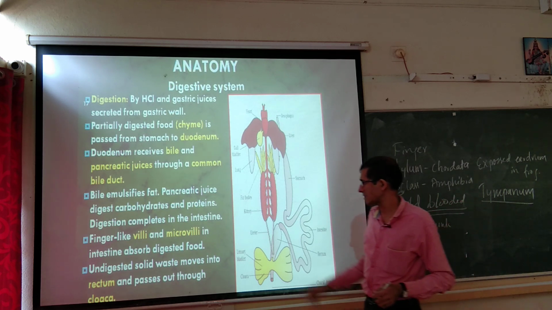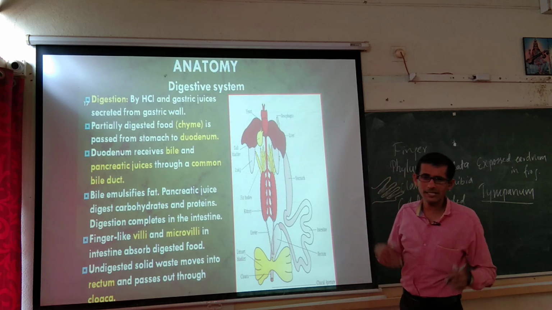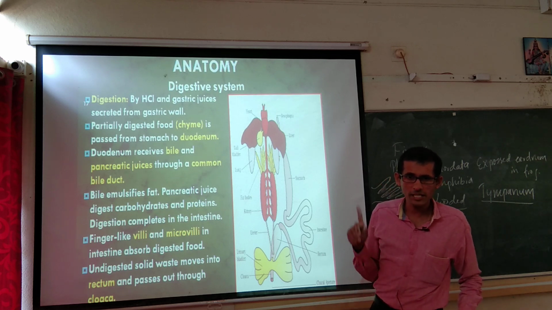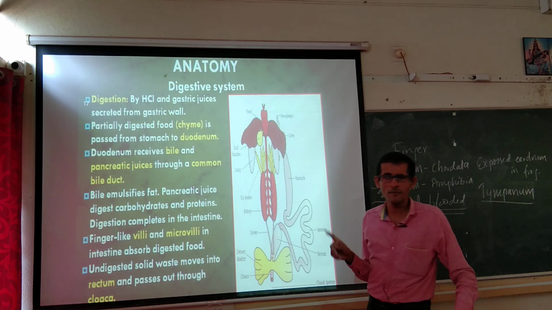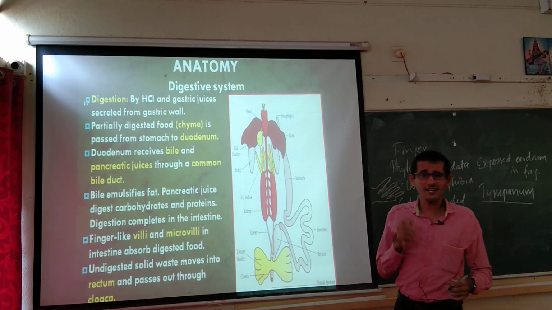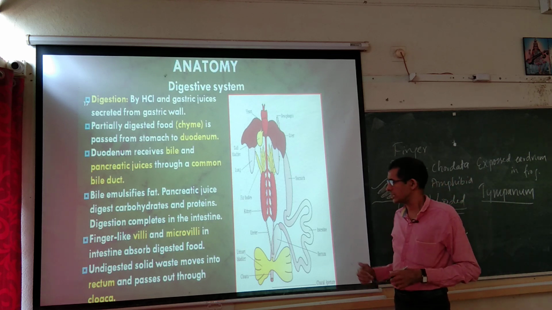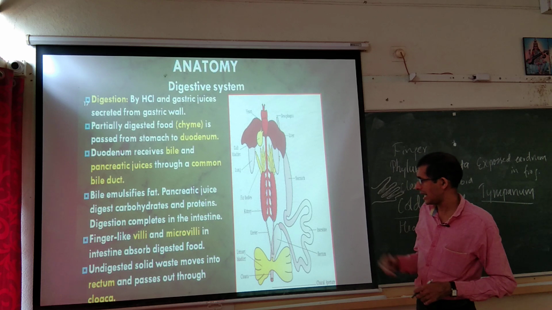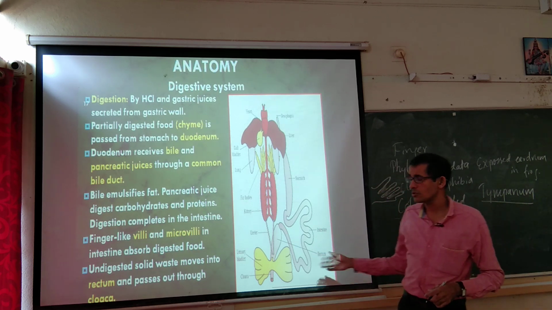Then finger like villi and microvilli in the intestine absorb digested food. In the same condition here also, when I was talking about epithelial tissues at the start, I said columnar epithelium with villi and with microvilli, right? So same thing here, villi are there, microvilli are there in the intestine to absorb that nutrition, that digested nutrition in the case of this frog. Then undigested solid waste moves into the rectum and passes out through the cloaca.